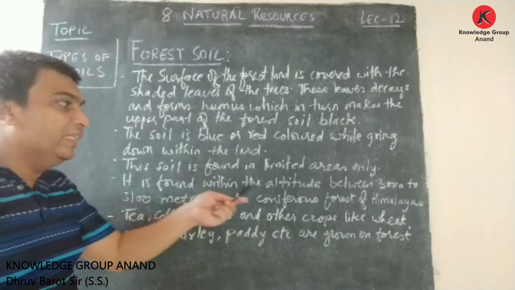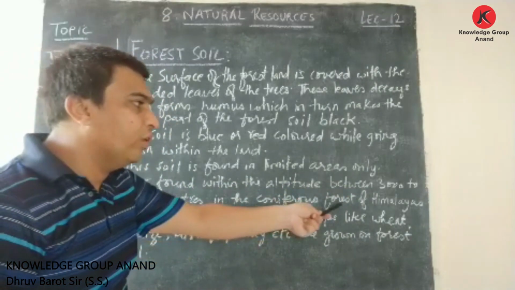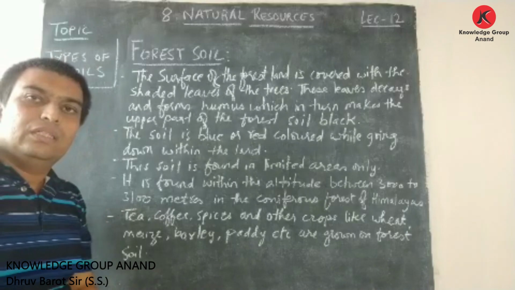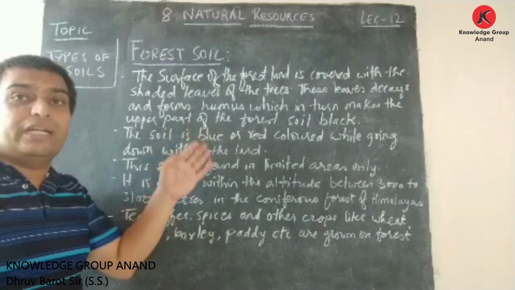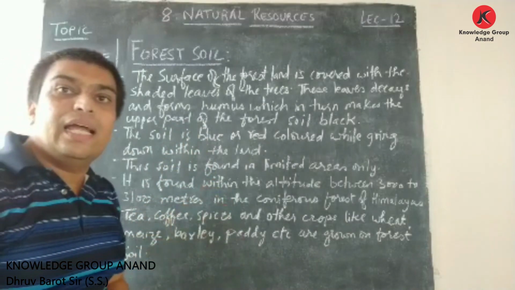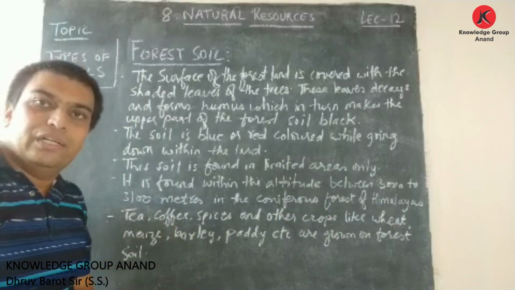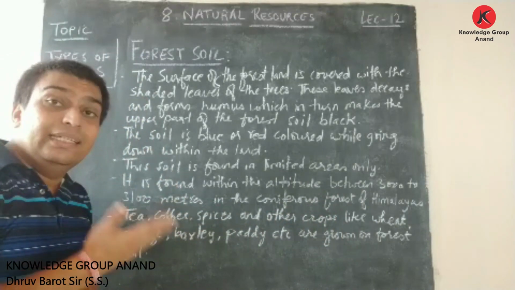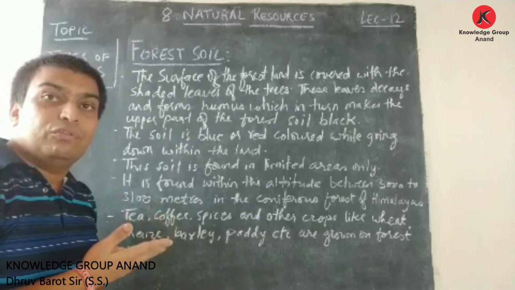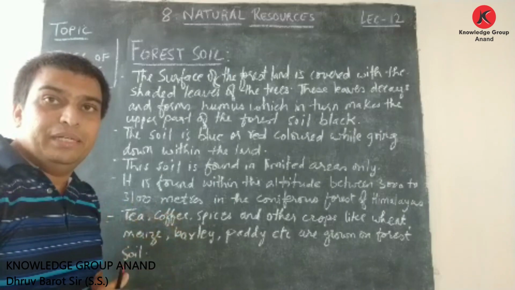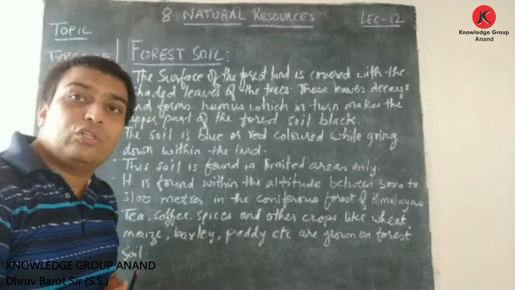It is found within the altitude between 3000 to 3100 meters in the coniferous forest of the Himalayas. Friends, we can say that this type of forest soil is found within the altitude of 3000 to 3100 meters. Altitude means the height. This soil can be found at a height of 3000 to 3100 meters, and it is mostly seen in the coniferous forest of the Himalayas.